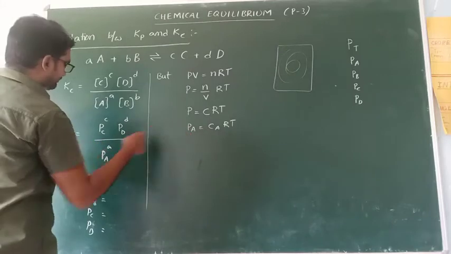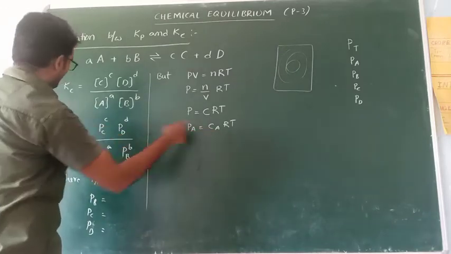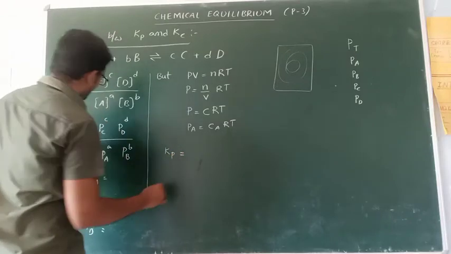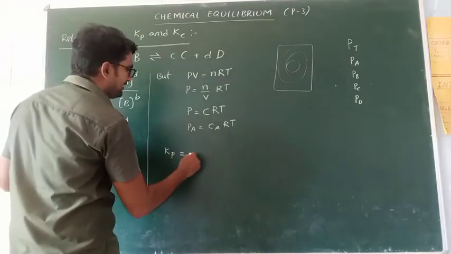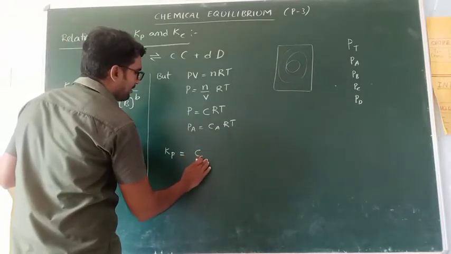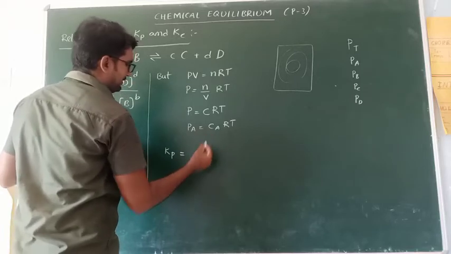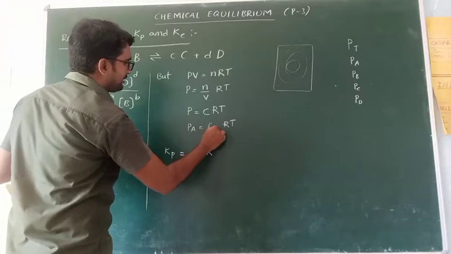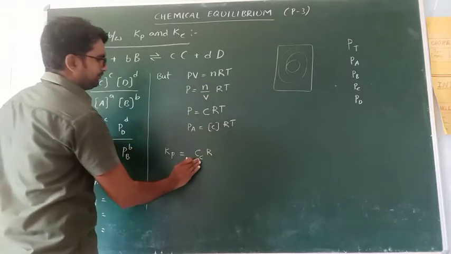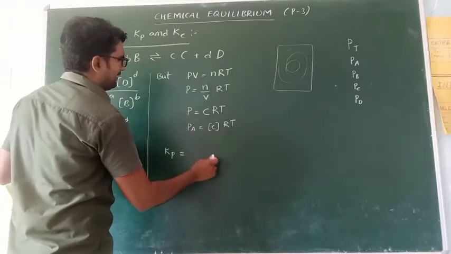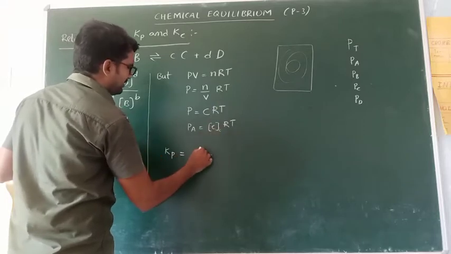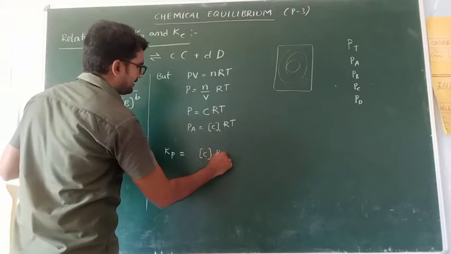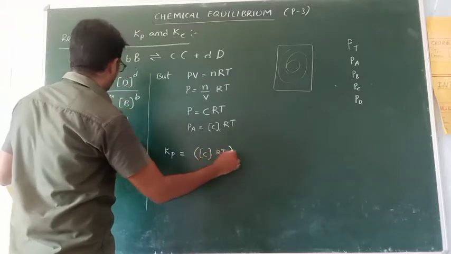Now write this in Kp. Kp equals Pc, which means concentration of C times RT, to the power c.